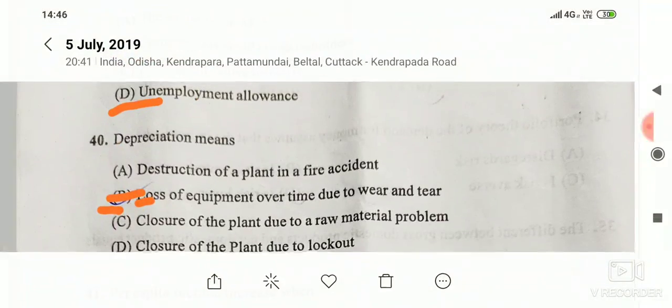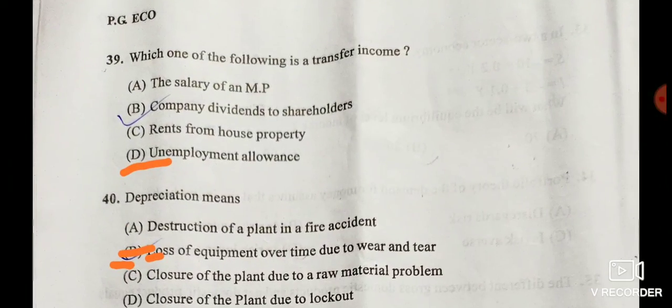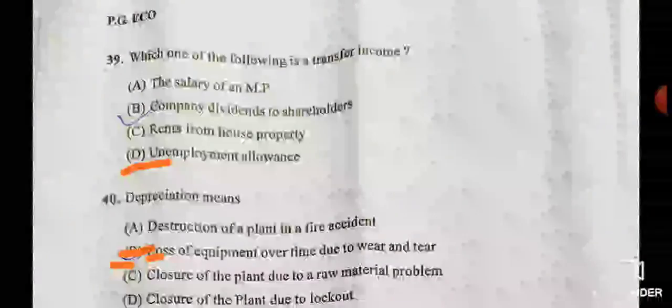Now next question, which one of the following is a transfer income? And given options are the salary of an MP, company dividends on shareholders, rent from house property, unemployment allowances. And here unemployment allowances is the correct answer, which is given in option D.